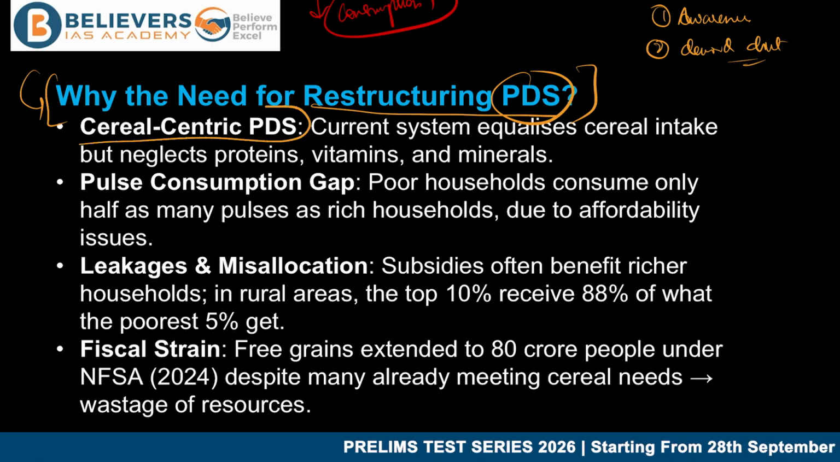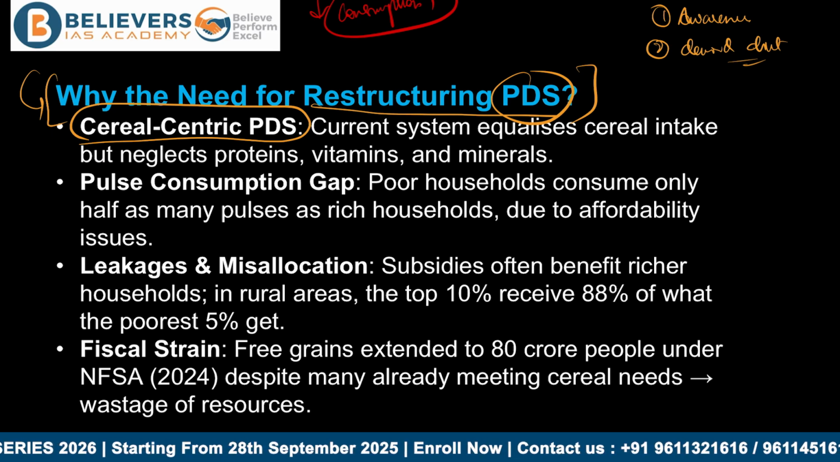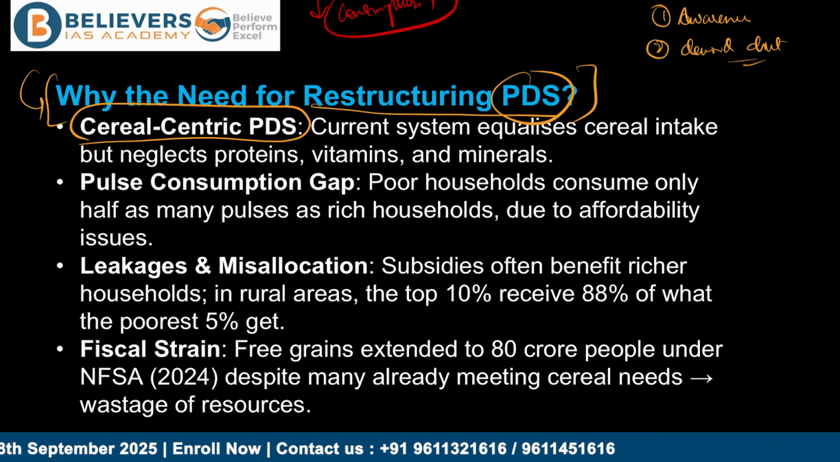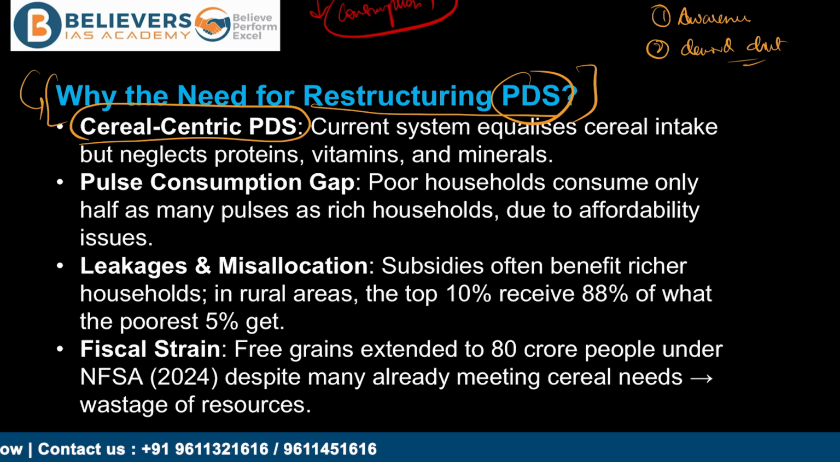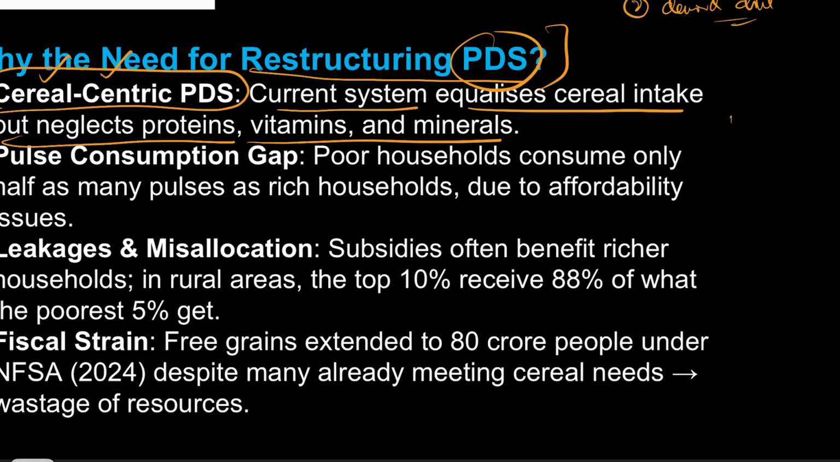So what is the need? The most important reason why. So now we have understood what the public distribution system is, and we also have understood that there is a need, right, concerning how the PDS is working ineffectively in terms of ensuring nutritionally rich food for its people. So the first point as to why we need the restructuring of PDS is because the public distribution system that India has right now is mostly cereal centric, right? Which means the current system equalizes cereal intake but neglects protein, vitamins, and minerals, which means it mostly focuses on the cereals rather than pulses.